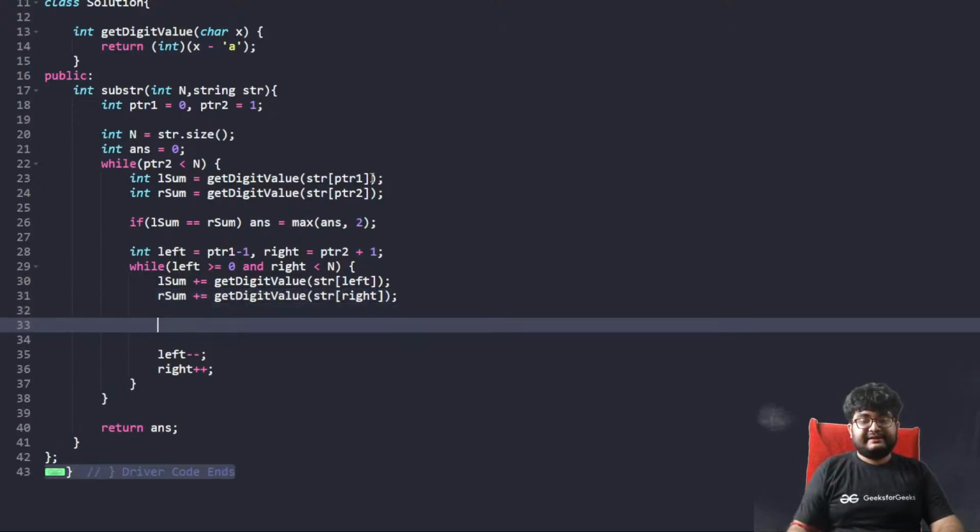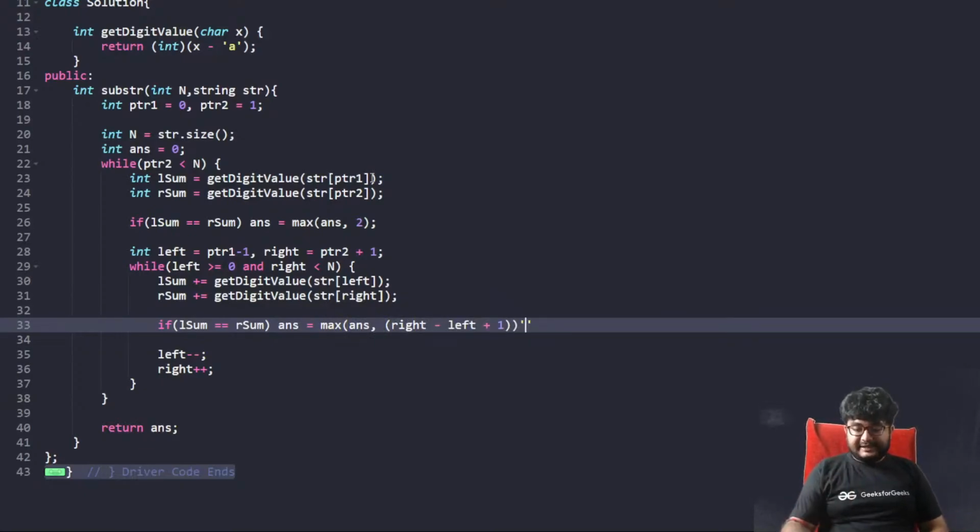And again, same condition: if L sum equals R sum, then answer equals max of answer or right minus left plus 1. Whatever is the length of that substring.